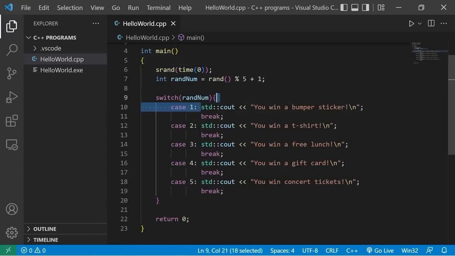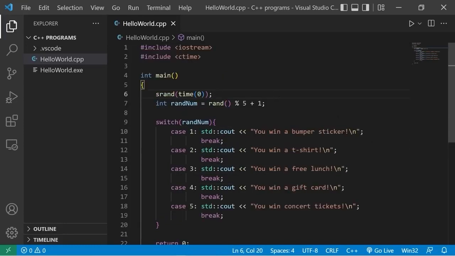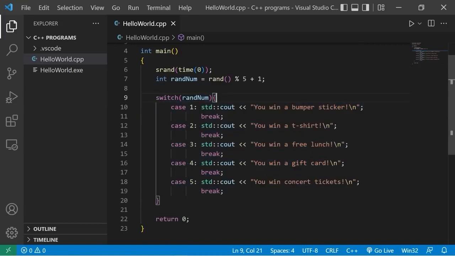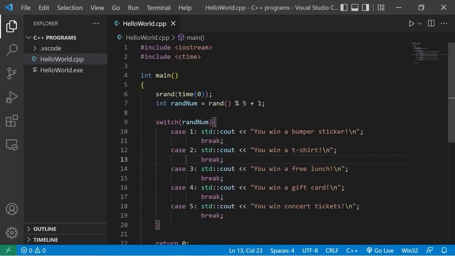You can generate some random event. Maybe it's for a game or something. I thought maybe a random prize giveaway would kind of be interesting. This program is more or less for practice. Your assignment is to write a switch with some random events, then post it in the comment section down below. And well, yeah, that's a random event generator using C++.